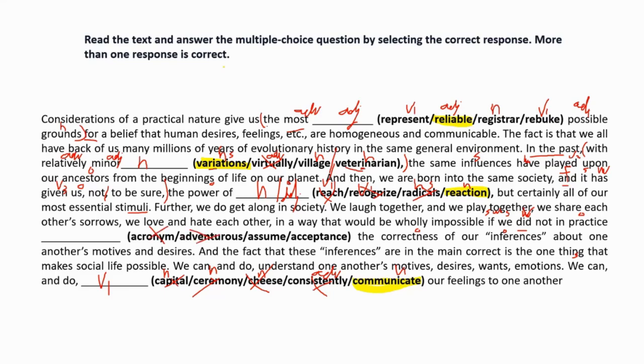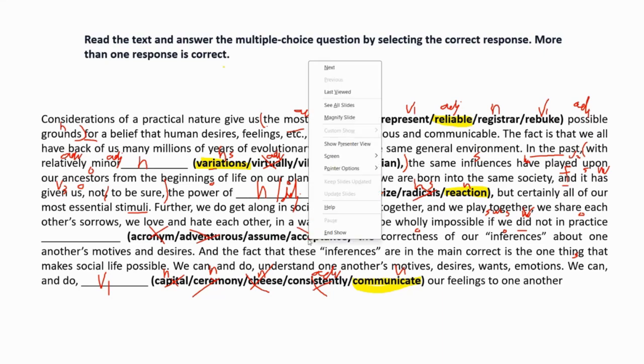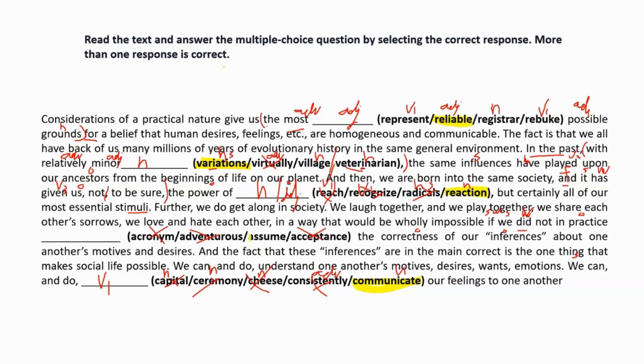Adventurous, no. The acceptance of correctness, no. You can assume the correctness of our interference, no. Here accept makes sense, but acceptance is not right.